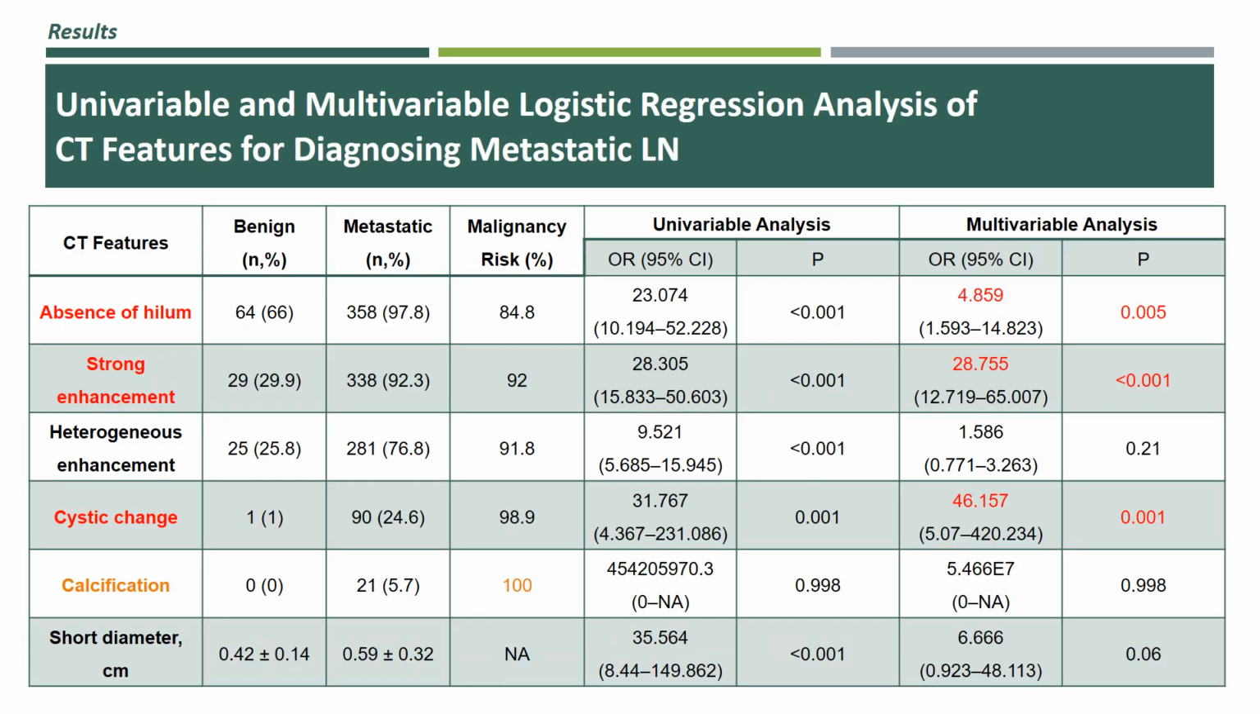In the multivariable analysis, the absence of a hilum, strong enhancement, and cystic change were independently associated with metastatic lymph nodes. However, heterogeneous enhancement was not independently associated with metastatic lymph nodes on multivariable analysis. Because all 21 lymph nodes that showed calcification were diagnosed as metastasis, the value of calcification could not be interpreted.